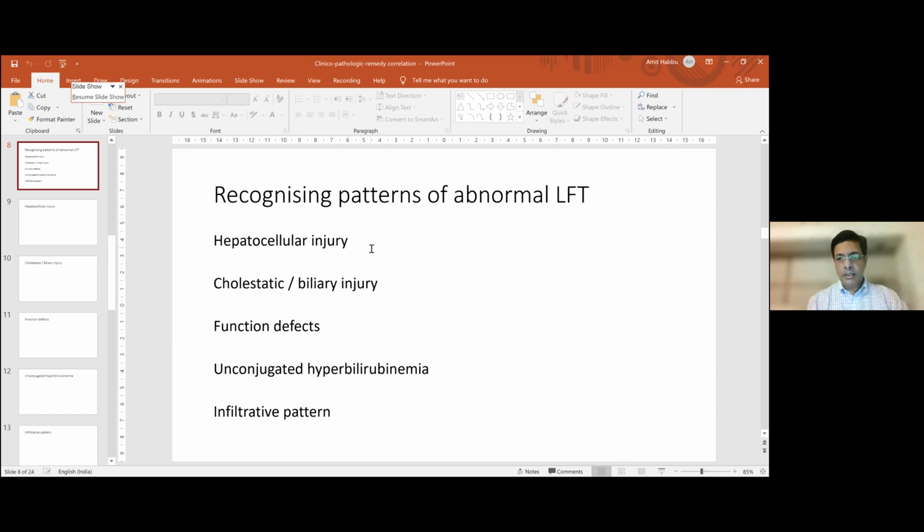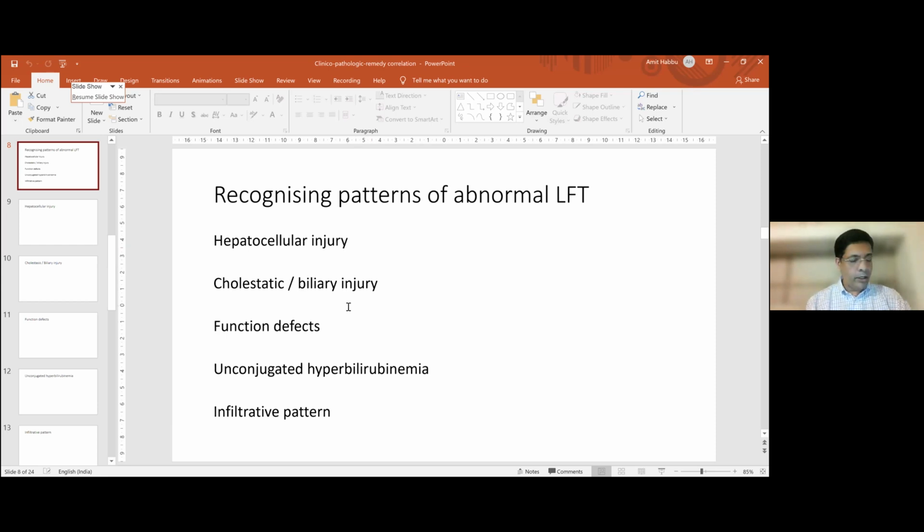Okay, so I'm just repeating. ALT, AST go together. Alk-phos, GGT are a duo again. Bilirubin, albumin, prothrombin time go together. They indicate function defects. Unconjugated hyperbilirubinemia, other than Gilbert syndrome, which is also benign, is not a hepatic condition. I mean, there are rare other syndromes.